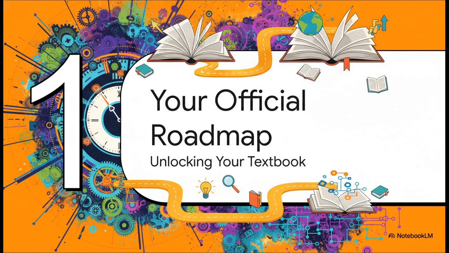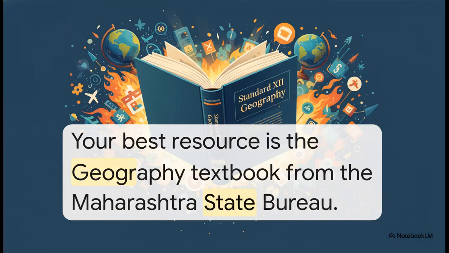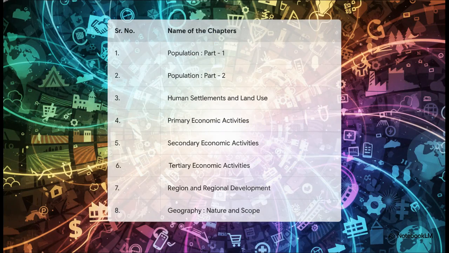The key to acing this chapter isn't some secret guide you have to find online or some extra notes. It's all about unlocking the power of your official textbook. That's right. Everything you need is right here, inside the official Standard 12 Geography textbook from the Maharashtra State Bureau. This book was literally designed to be your #1 source, and it has the exact framework for your exams built right into it. So let's just peek at the table of contents for a second.